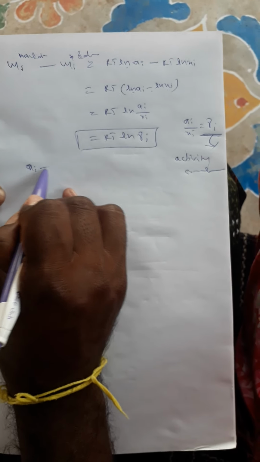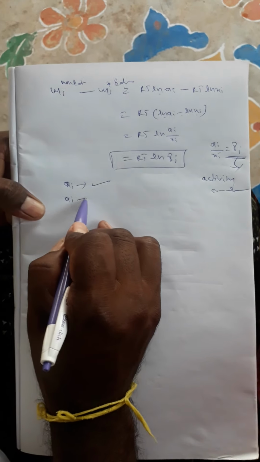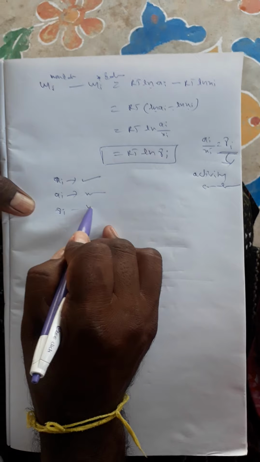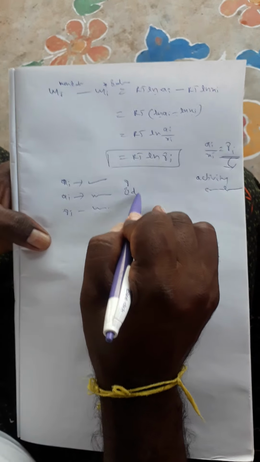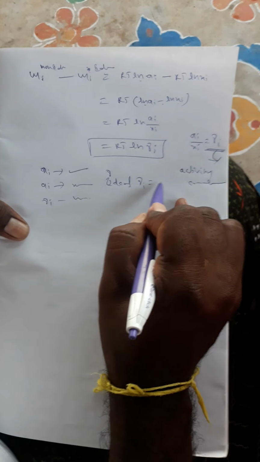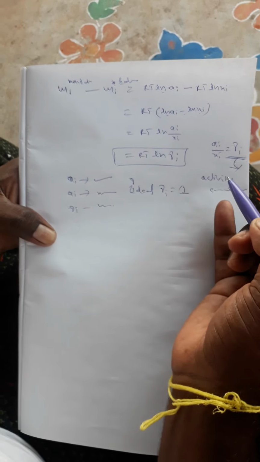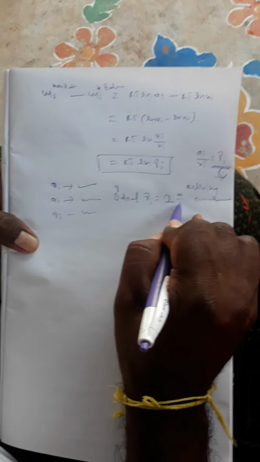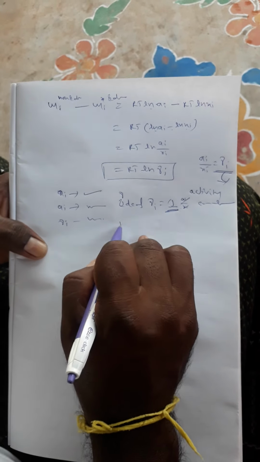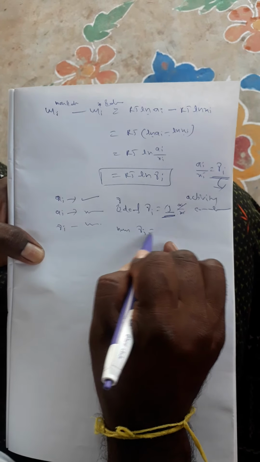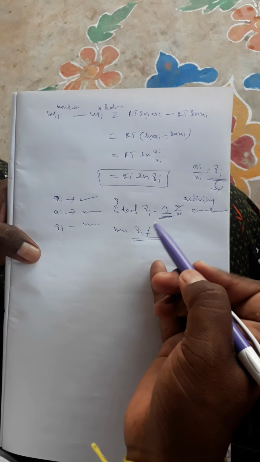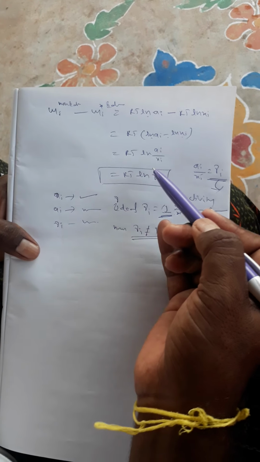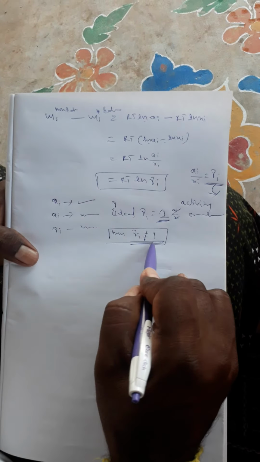And after that, units: mole fraction has no units, activity also has no units, and gamma i also has no units. As with the fugacity coefficient, here also the same thing. For an ideal solution gamma i is equal to 1, because there is no correction for ideal, since ai and xi are the same. For non-ideal, gamma i is not equal to 1, because for a non-ideal solution some corrections are needed, meaning activity and mole fraction are different. That's why the result is not equal to 1.